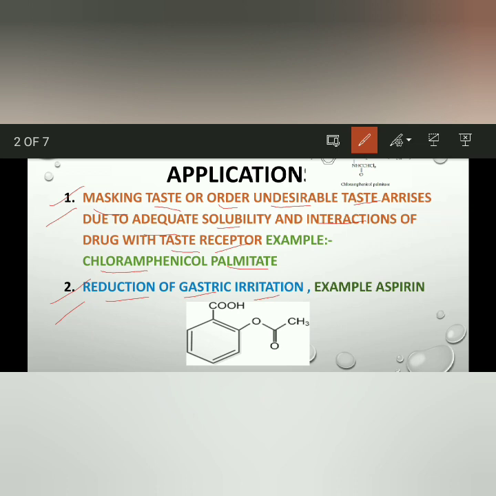We make the drug in such a way that it will not cause any gastric irritation. Example is aspirin. This is the structure of aspirin.